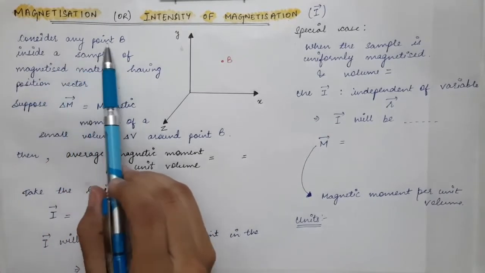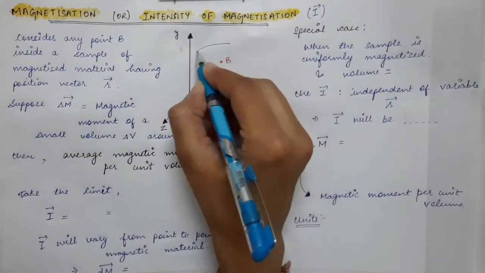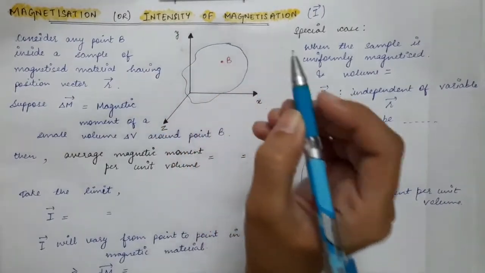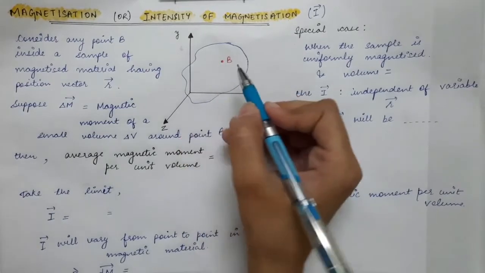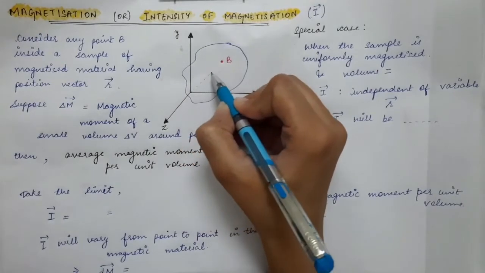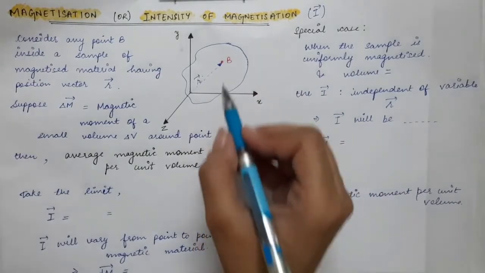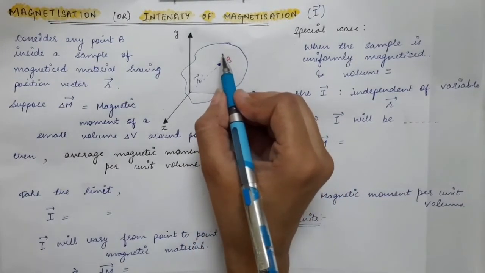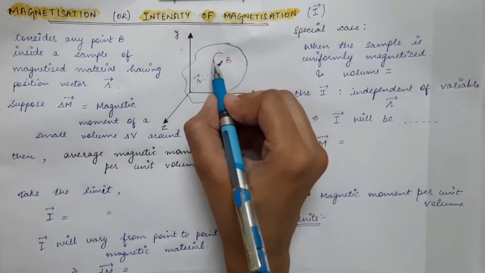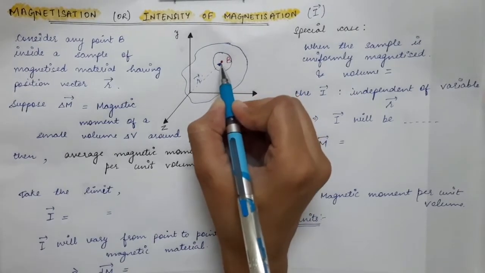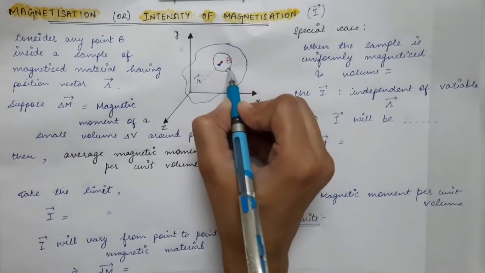If you consider any point P inside a sample of magnetized material, say any random magnetized material, and you consider a point inside it, let's say the position vector of this point is R vector. Now around this point P, let's draw a volume of delta V.